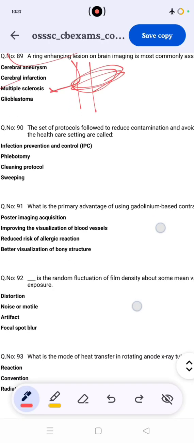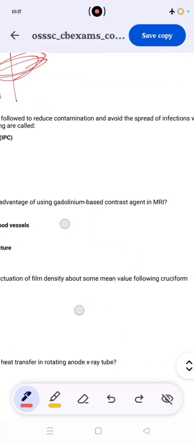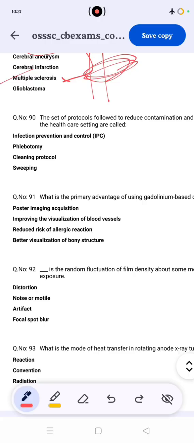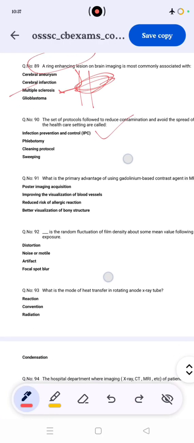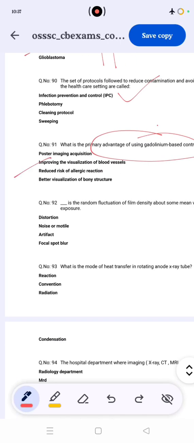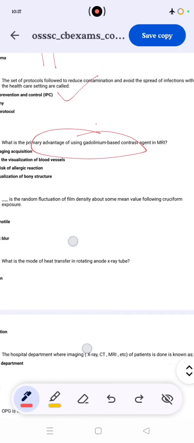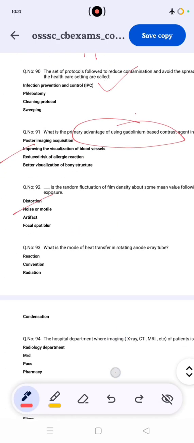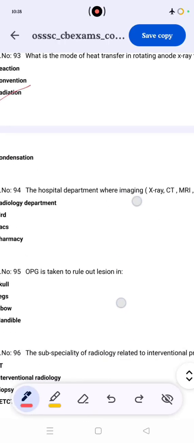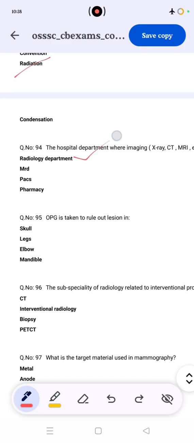The set of protocols followed to reduce contamination and avoid the spread of infection within a healthcare setting is called infection prevention and control (IPC). What is the primary disadvantage of using gadolinium? The advantage is improved image visualization of blood vessels. The random fluctuation of film density about the mean value under constant exposure is noise and mottle. What is the mode of heat transfer in a rotating X-ray tube? Radiation. The hospital department where X-ray is done is the radiology department.